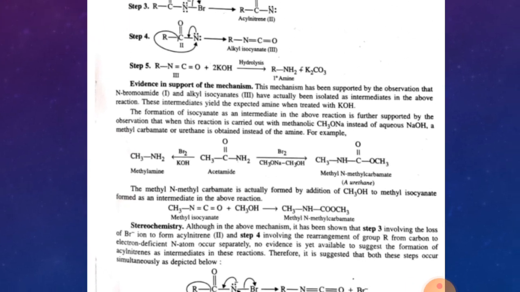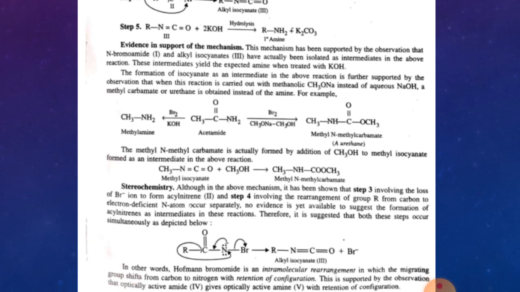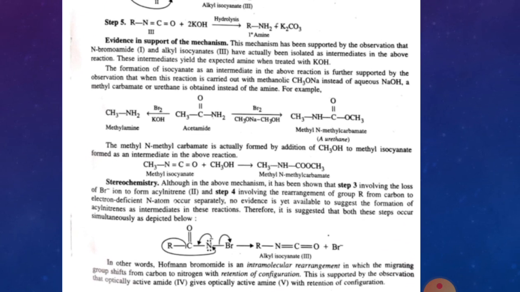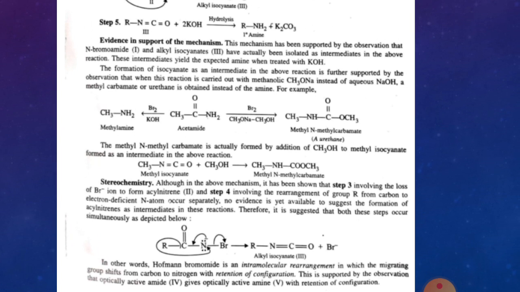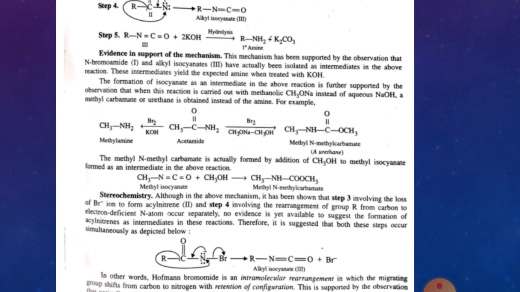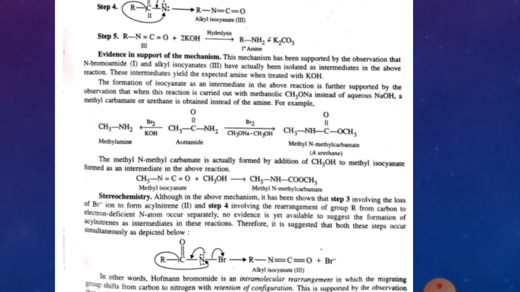This is the evidence in support of this mechanism. You take an acid amide, and after bromination you will get methylamine. If bromination is carried out in methanolic CH3ONa, you will get a urethane.